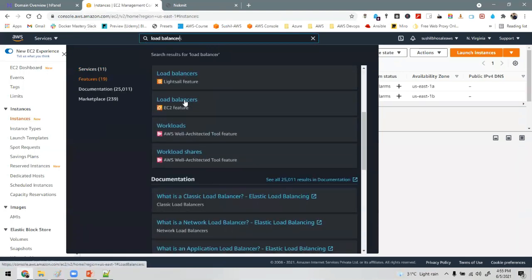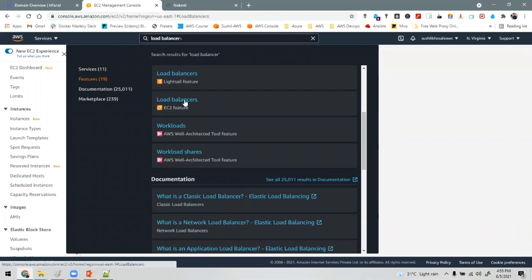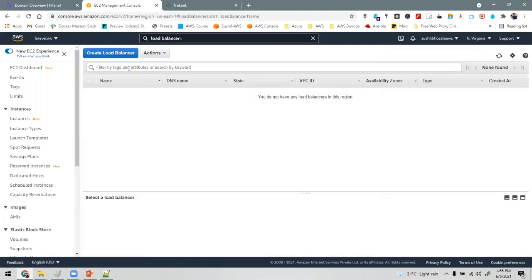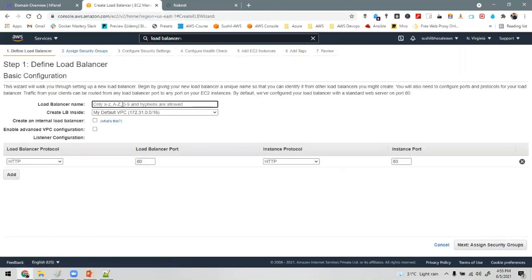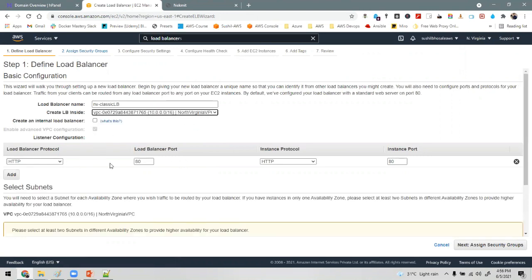We'll be creating a classic load balancer, and I will be putting that classic load balancer in the North Virginia VPC. HTTP, I will keep port number 80 open.